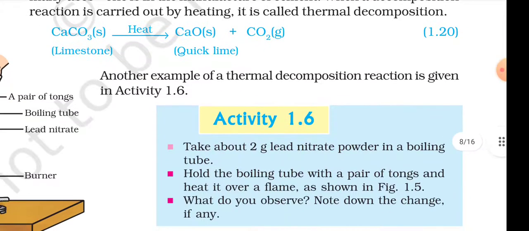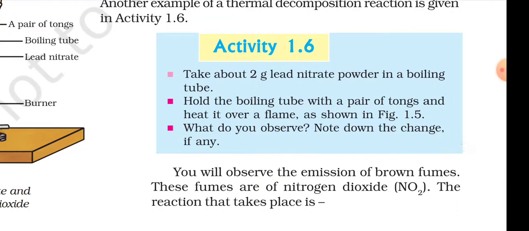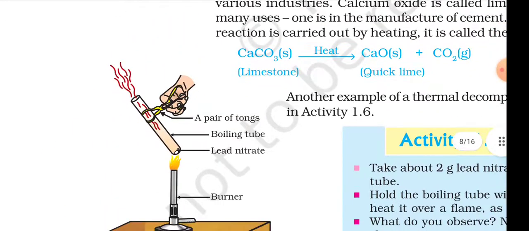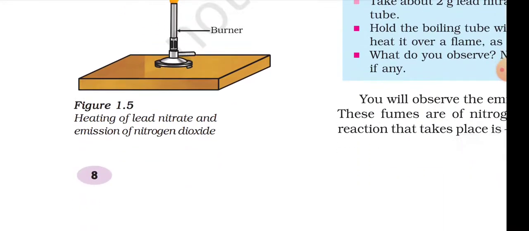Another example of a thermal decomposition reaction is given in Activity 1.6. Activity 1.6: Take about 2 grams of lead nitrate powder in a boiling tube. Hold the boiling tube with a pair of tongs and heat it over a flame as shown in Figure 1.5. What do you observe? Note down the change, if any. Pair of tongs, boiling tube, lead nitrate, burner. Figure 1.5.